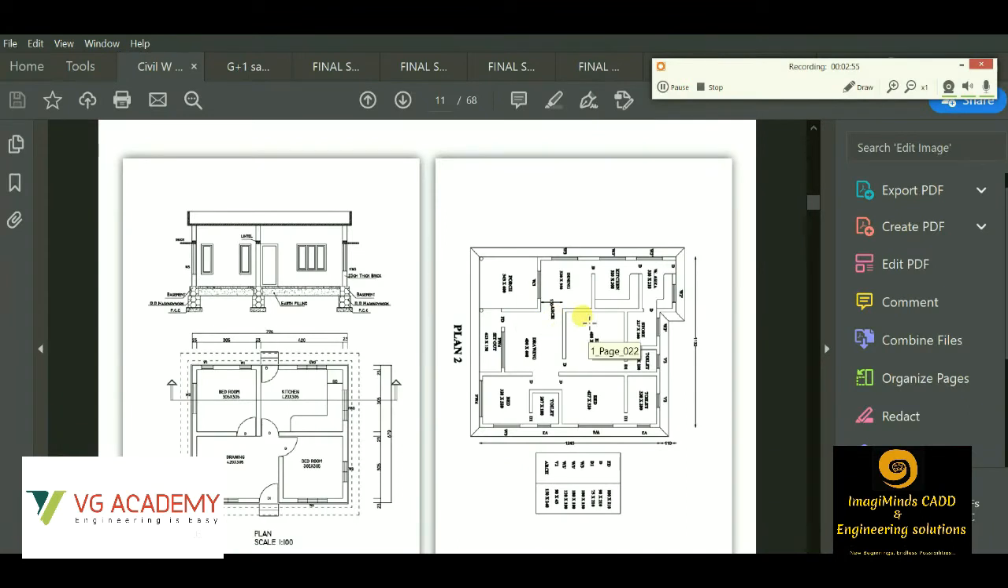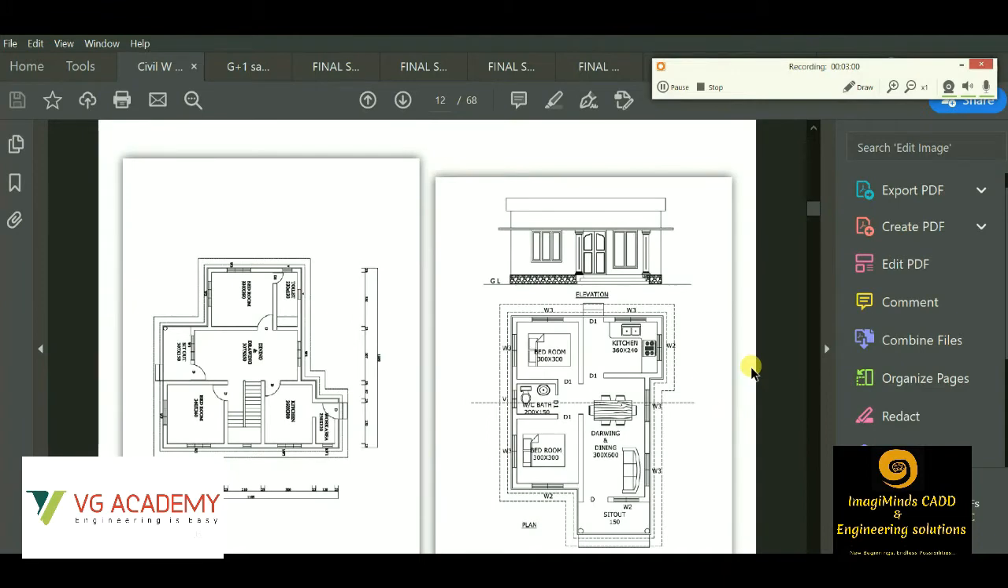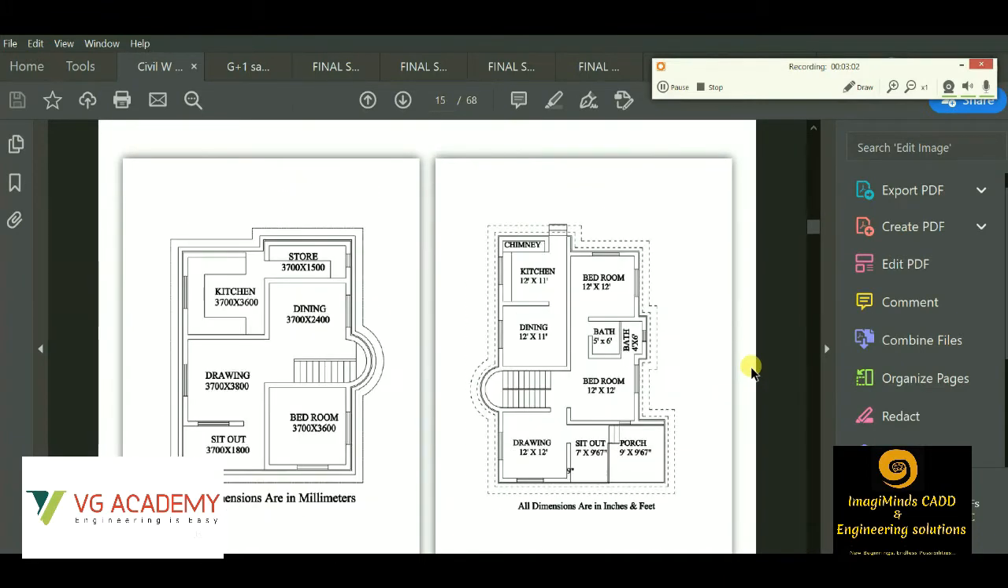Then we have this type of basic plan and elevations. I'll show you a few examples. This type of plan, elevations, and sections.